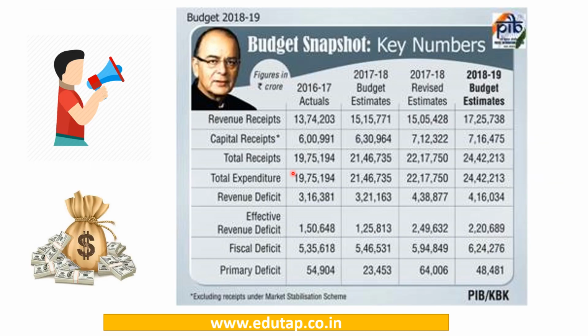So here, this is the budget snapshot. There are the key numbers from the Union Budget 2018-19. So here you can see the actual figures of 2016-17, the budget estimates and the revised estimates of 2017-18, and the budget estimates which have been presented for the upcoming year, that is 2018-19. So here you can see the revenue receipts of the government are gradually increasing. The capital receipts of the government are also gradually increasing, and same will be the case for total receipts, and same will be for the total expenditure.